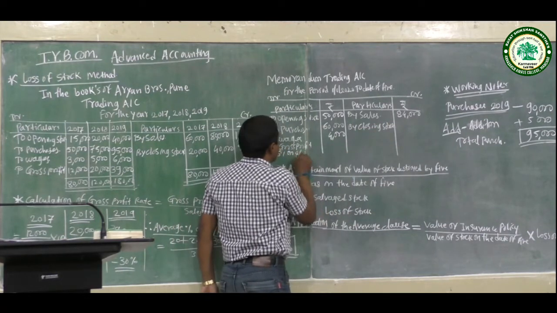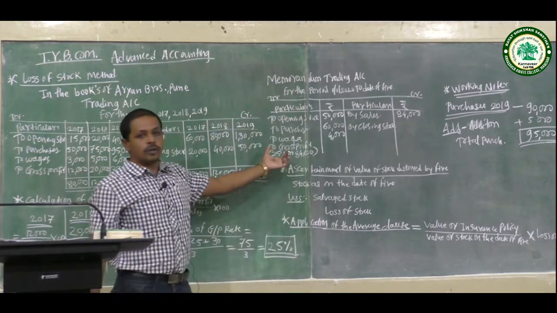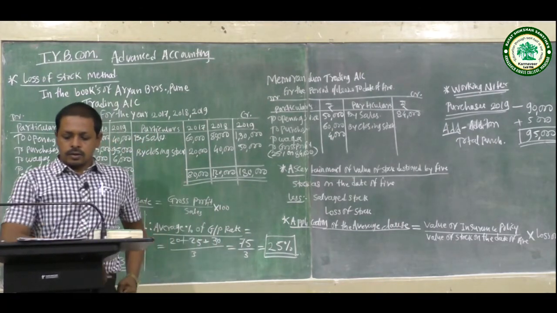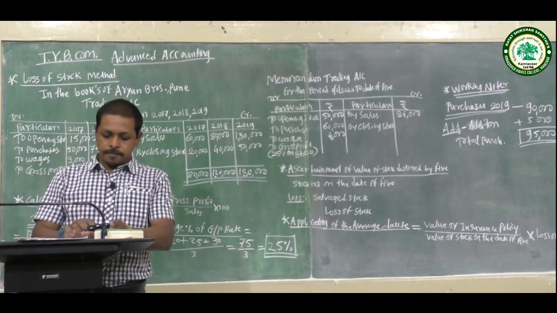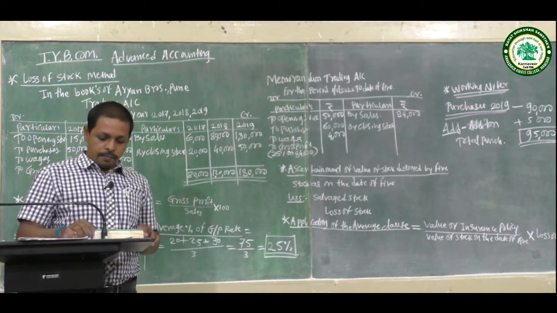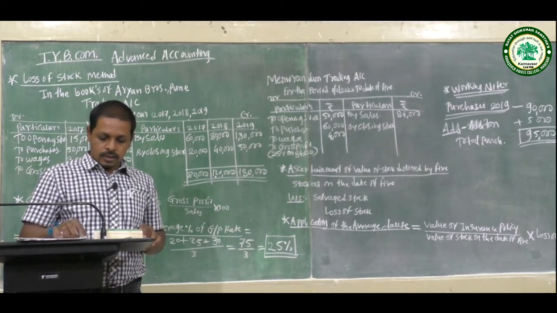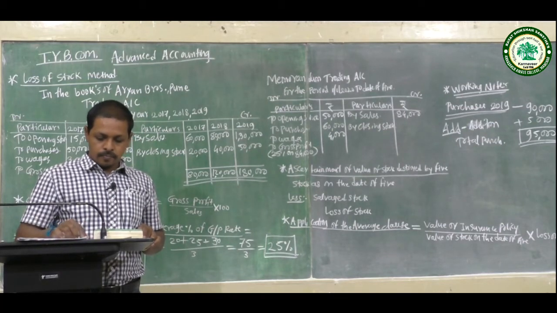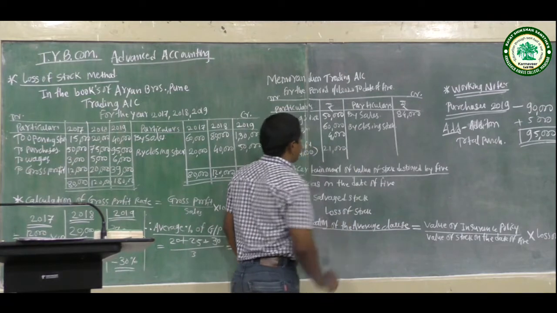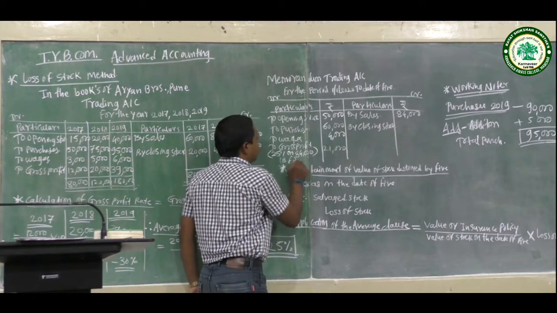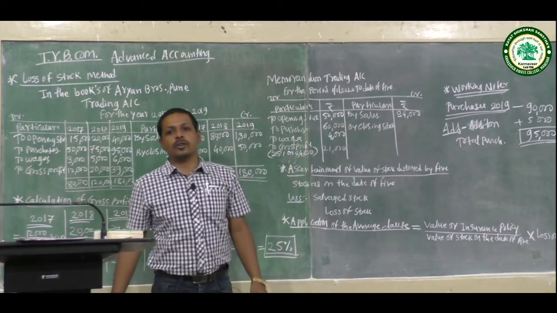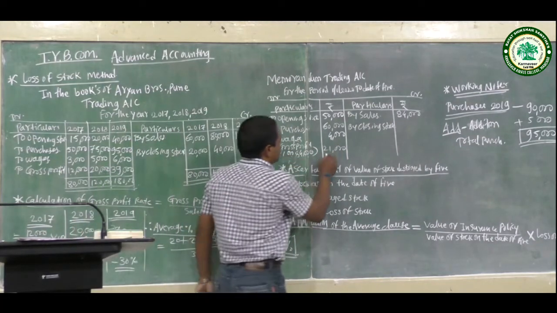Current year sales are 84,000, so 25% of 84,000 is 21,000 gross profit, a balancing figure in the memorandum trading account.